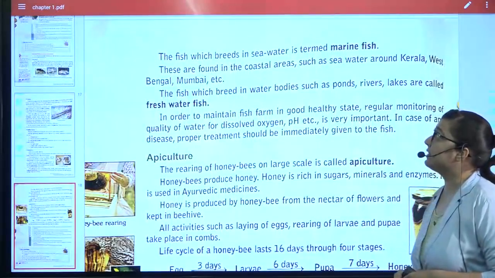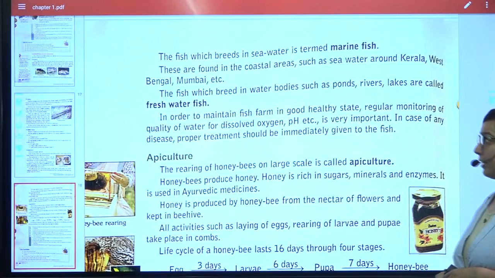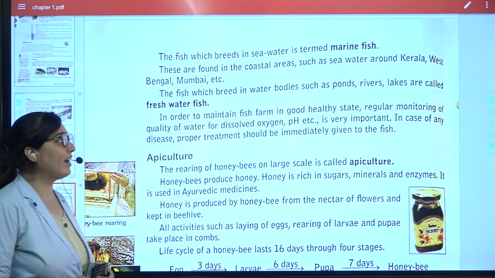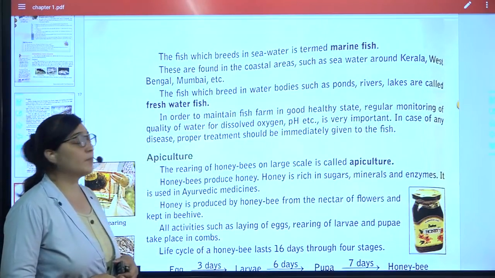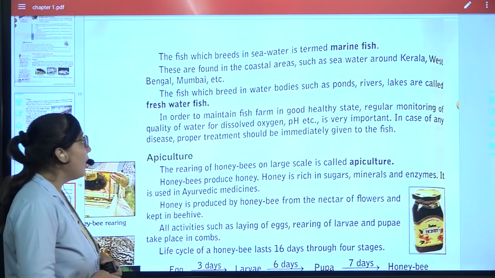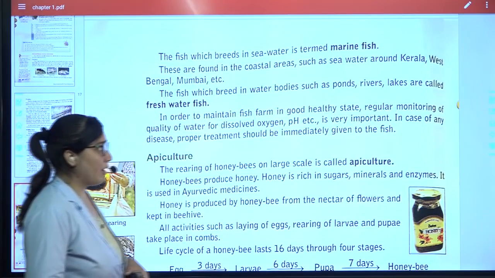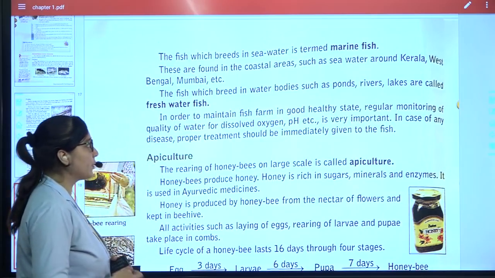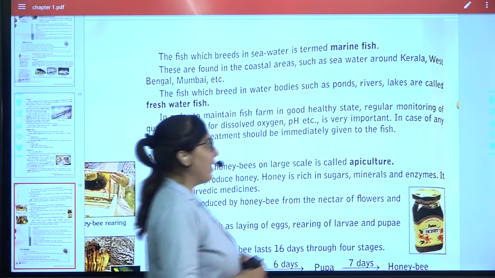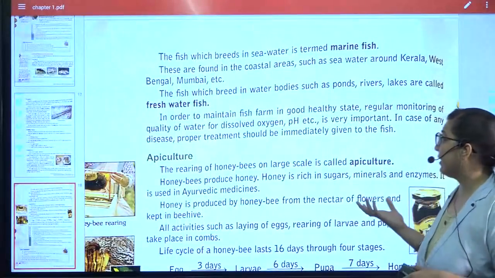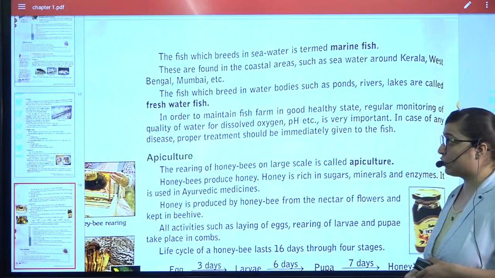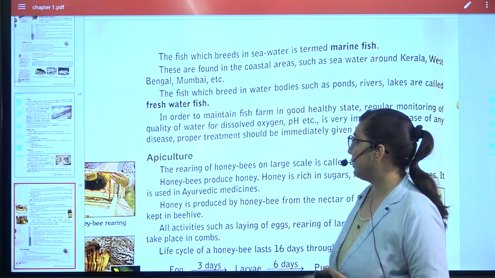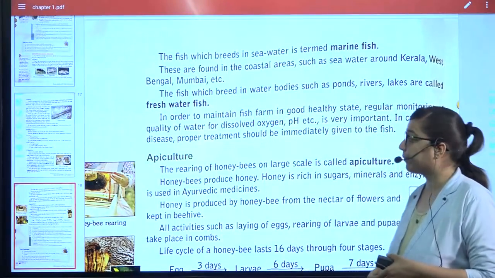The fish which breeds in the sea water is called marine fish. Where are they found now? If we talk about India, then in India they are found near Kerala, West Bengal and Mumbai. The fish which breeds in water bodies like ponds and rivers is called freshwater fish. In order to maintain a good fish farm, healthy conditions are needed and regular monitoring needs to be done, that is, they should have the proper amount of TDS, pH and dissolved oxygen.